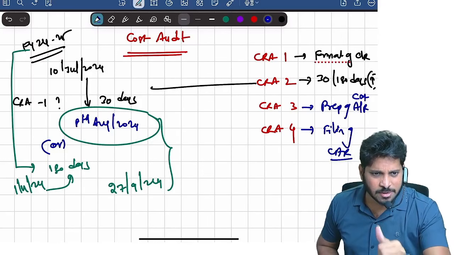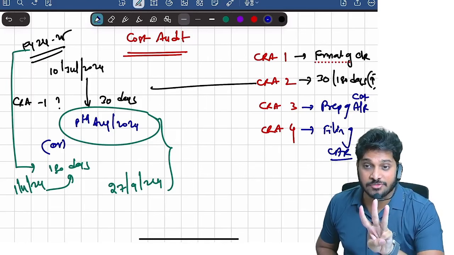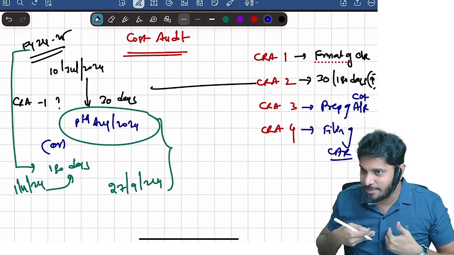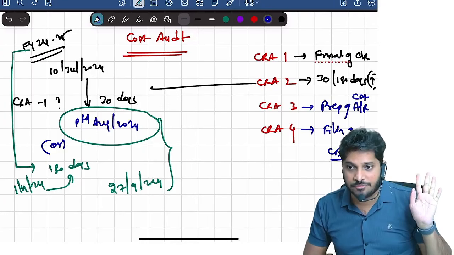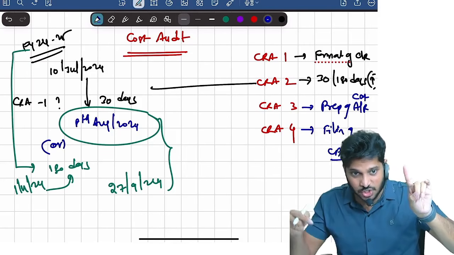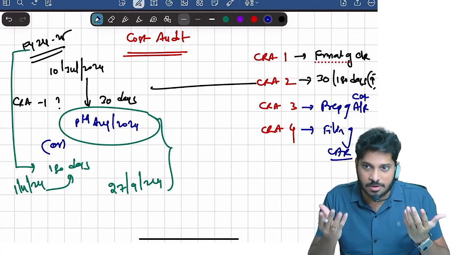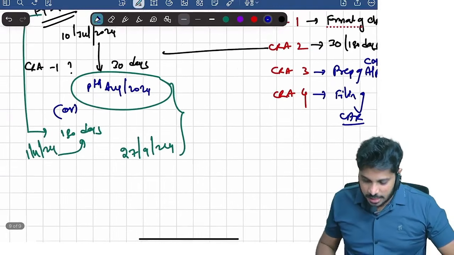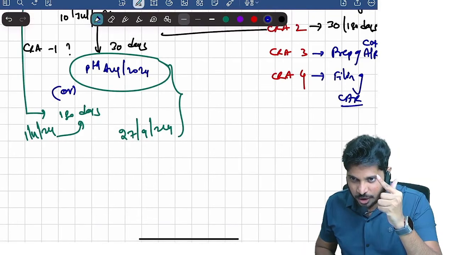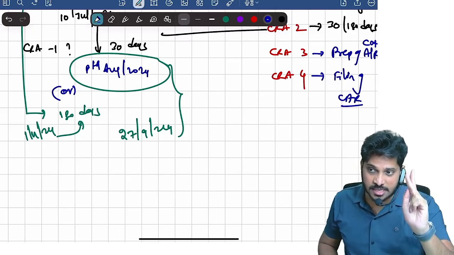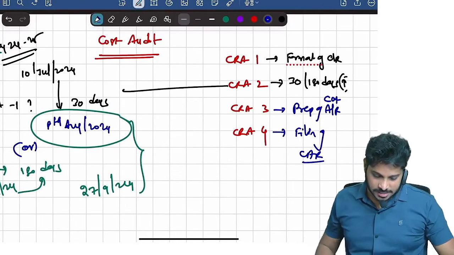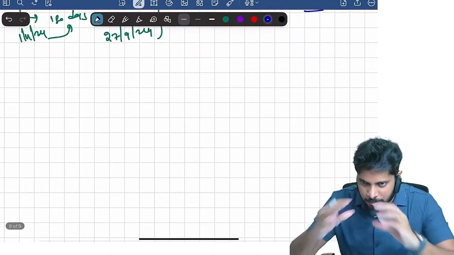CRA4. What is the time limit for filing? 30 days from the date of receiving the cost audit report from the cost auditor. From the date of receiving the CRA3 form by the board of directors, within 30 days, the company has to file with the central government along with various annexures, such as the cost accounting statements. Are you clear? Okay. So CRA4 is filing, CRA3 is preparation of the audit report, CRA2 is intimation to the central government regarding appointment of the cost auditor, CRA1 is the format of the cost audit report. Clear? That's it. These are the main 4 forms related to cost audit.